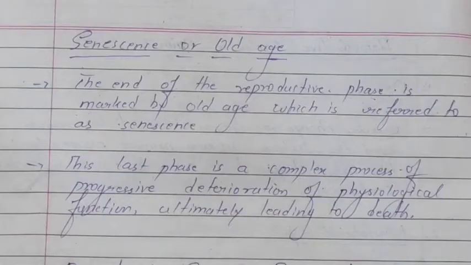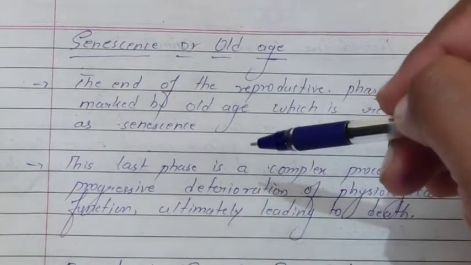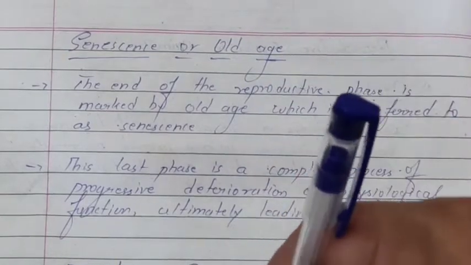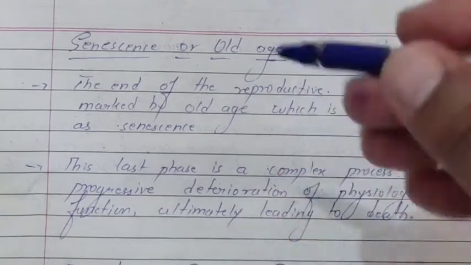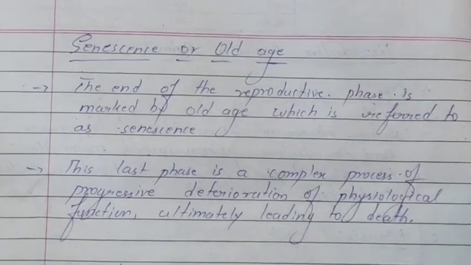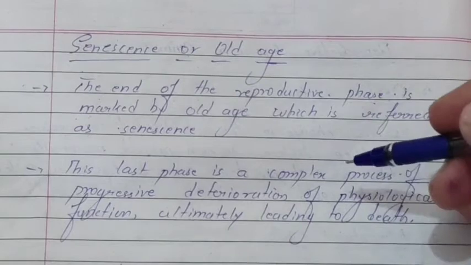Okay, now let us study about senescence or old age. If you remember, organisms that reproduce sexually have to pass through certain stages. First stage, the juvenile stage, also called the vegetative phase. The second phase is the reproductive phase or maturity phase. The third phase is the senescence phase. If you don't remember, click on this link to my previous video, go through that video, then come back to this video. Okay, now what is senescence or old age?